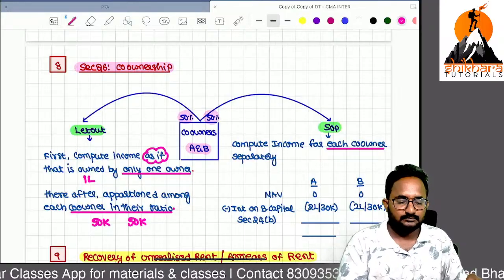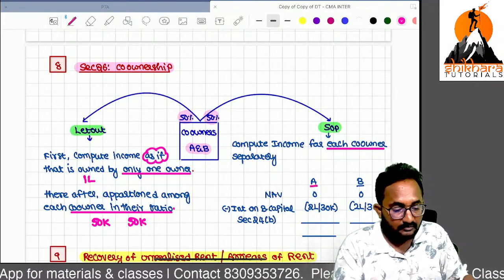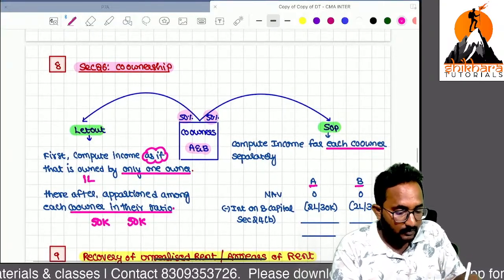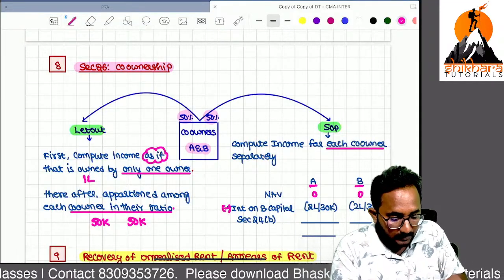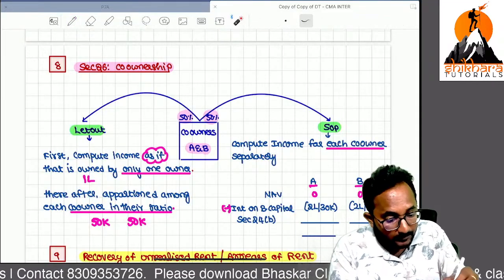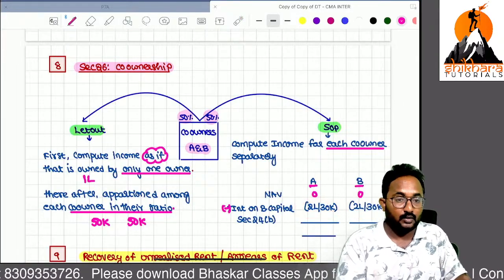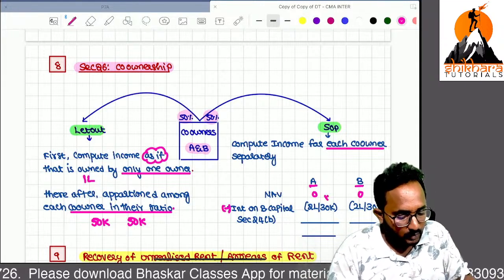Now, because it is self-occupied, in the hands of each co-owner, NAV will be taken as 0. But interest on borrowed capital, per owner, you can take 2 lakh or 30,000, as per the conditions.